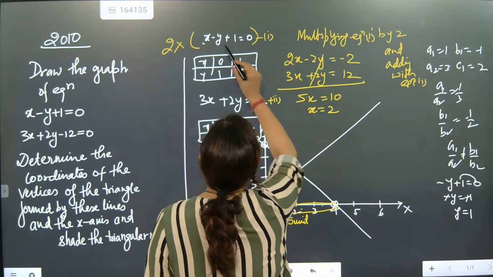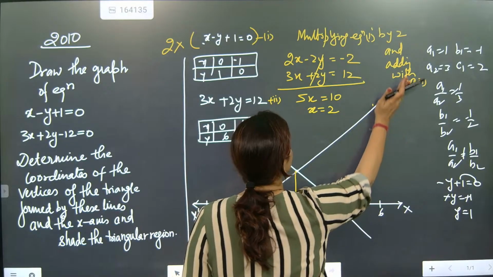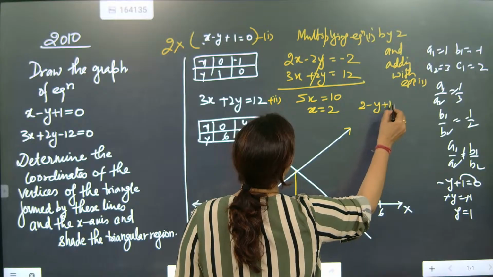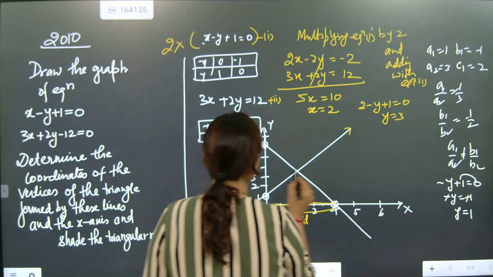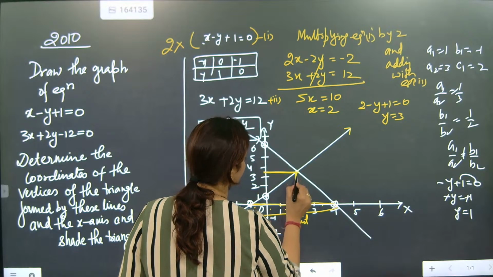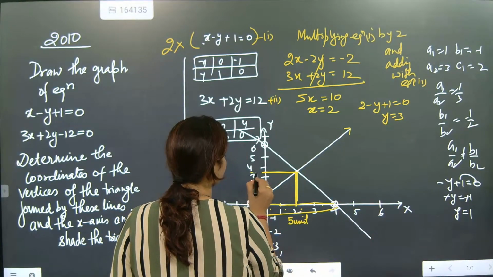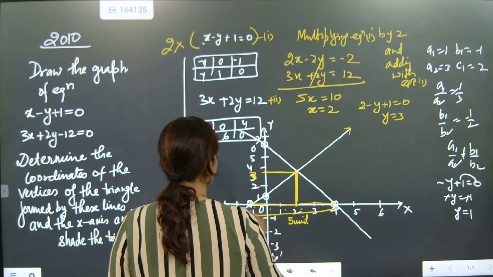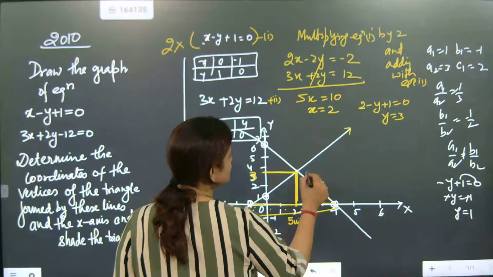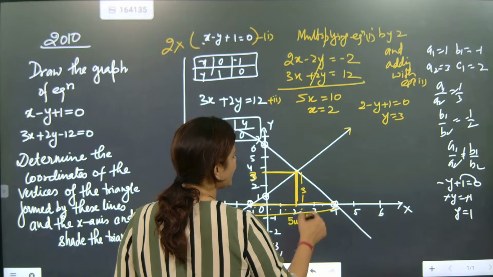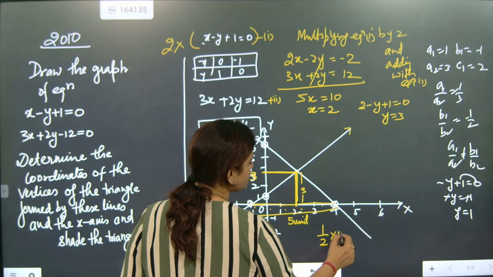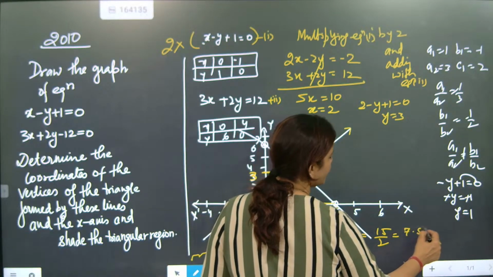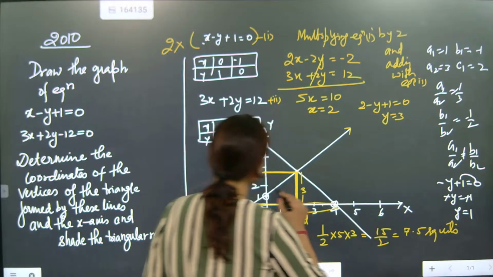Now if you substitute x is equal to 2, what is the value of y? So it is 2 minus y plus 1 equal to 0, y is equal to 3. What is the value of y? 3. So this distance is coming as 3. Total is 5 and 3. So area will be half into 5 into 3, so 15 by 2. That is 7.5 square units. And this area will be shaded.